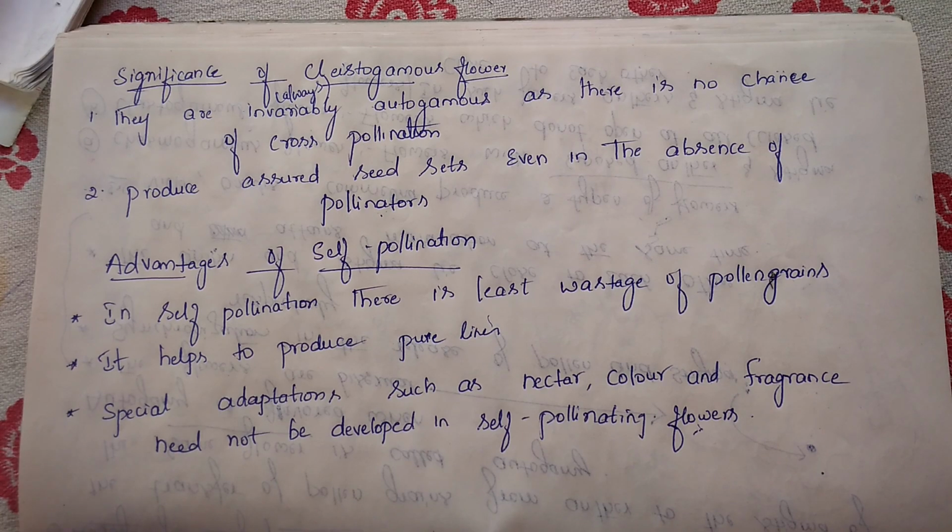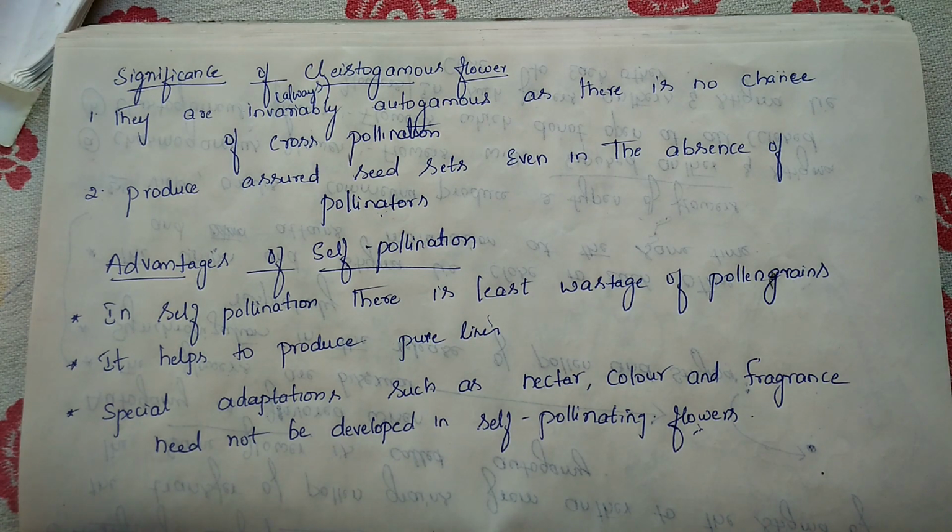Another type of flower is what we call a cleistogamous flower. Cleistogamous flowers are present inside the soil, not above it, and these flowers are always in a closed condition. They never open.